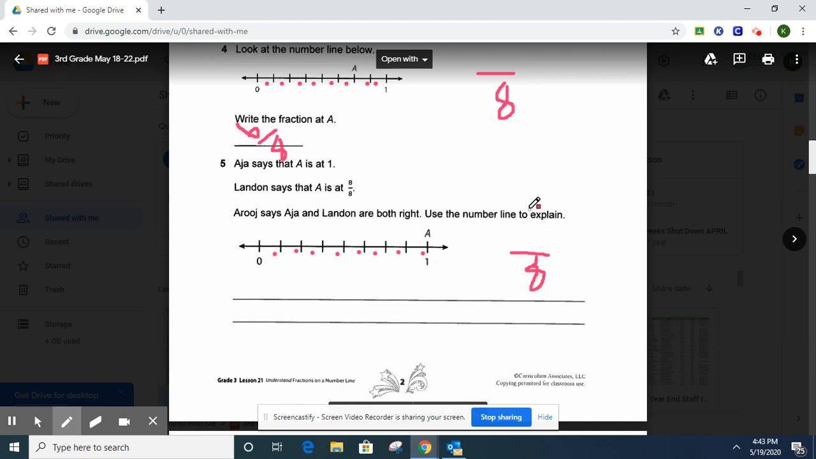Okay, and A is at 8/8, but 8/8, remember, equals 1 because it's 1 whole. When you have your numerator and denominator that are the same, it doesn't matter if it's 4 fourths, 5 fifths, 3 thirds, it doesn't matter. If the numerator and denominator are the same, that's equal to 1 whole.